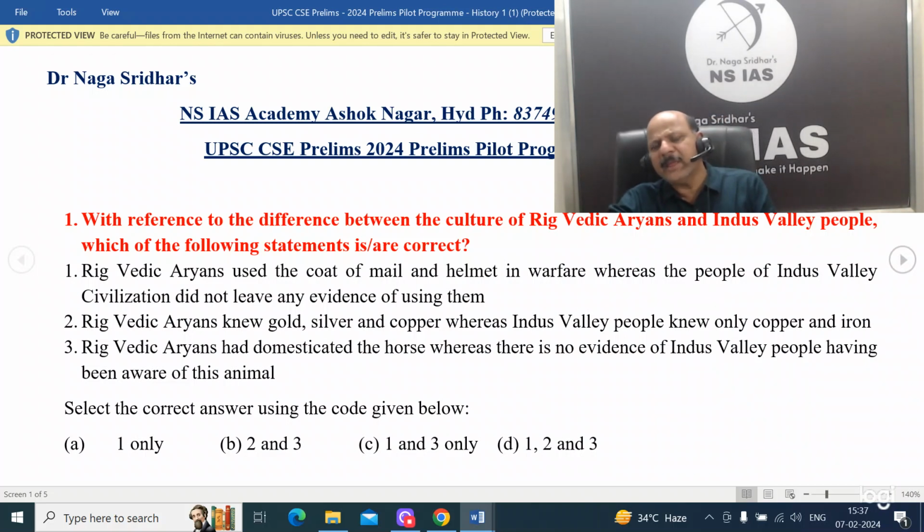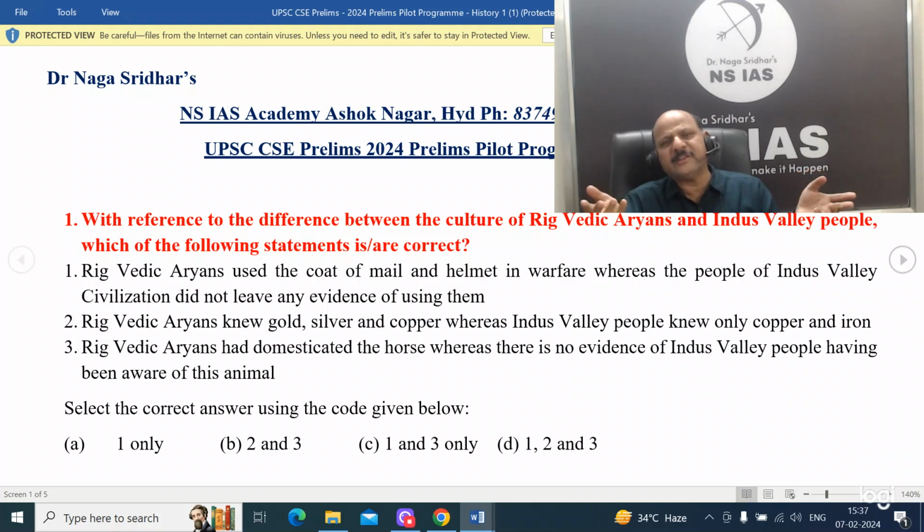So obviously, how do you answer this in case you have not come across this? Aryans are known for warfare. Aryans also had the knowledge of iron. They are the people who brought iron to India. So obviously they are likely to have had it. This is a fact also. Weapons have been found in archaeological excavations, and even in warfare there are references to what kind of things they were wearing. So yes, statement 1 is correct.